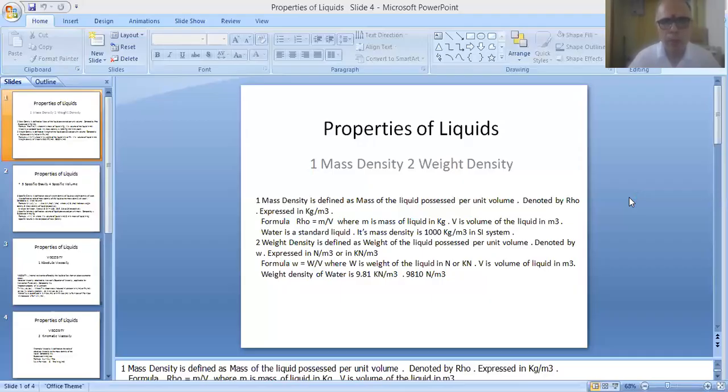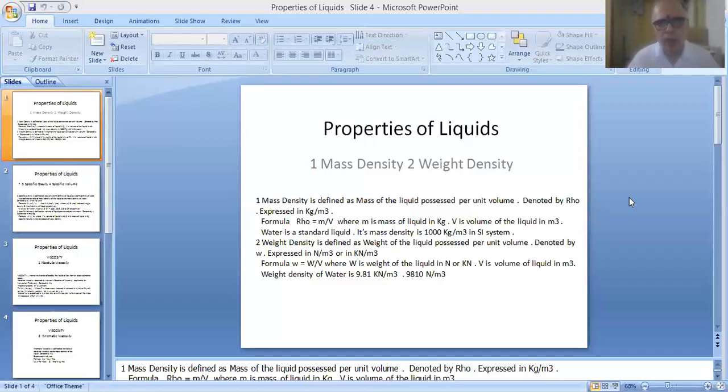And similarly, we can increase or decrease the volume of any gas. Therefore, all gases are referred to as compressible fluids. That means in the case of liquids, we cannot change the volume, so they are called incompressible fluids.